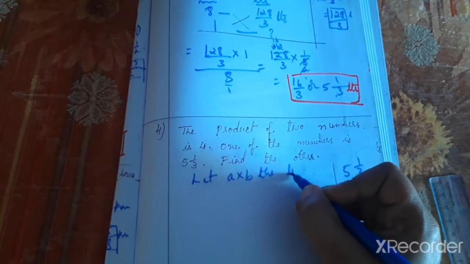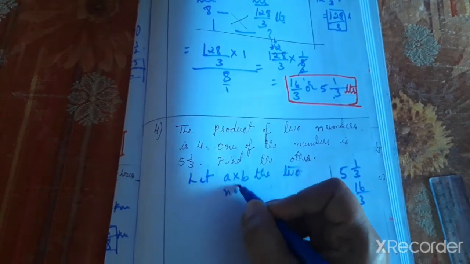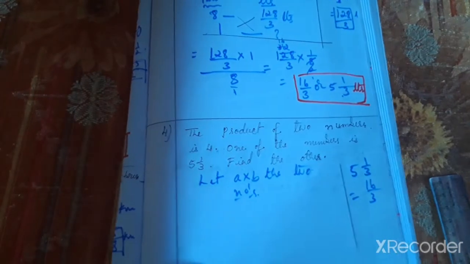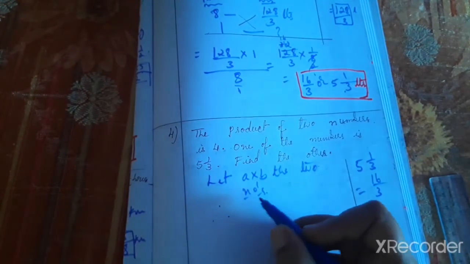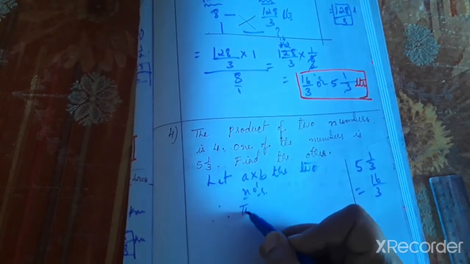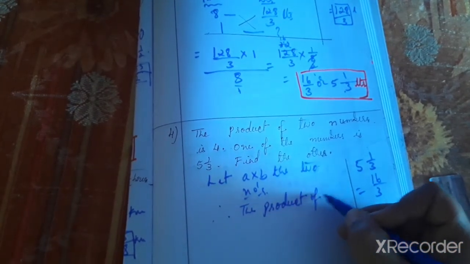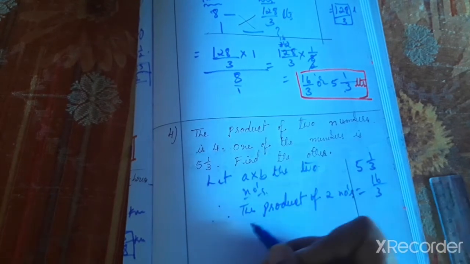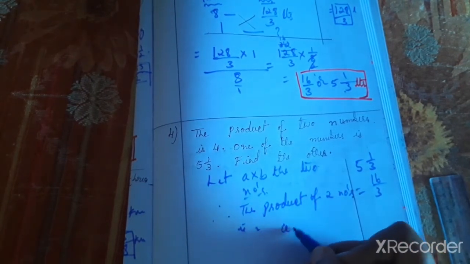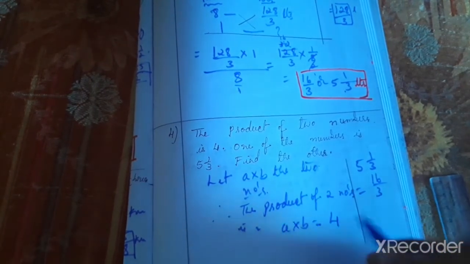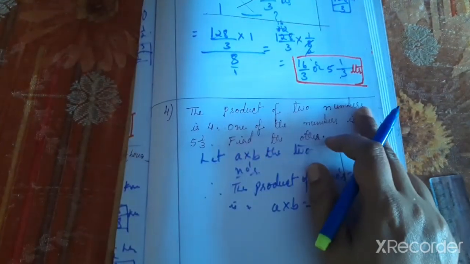Now let a and b be the two numbers. So the product of two numbers is a into b equal 4. Product means multiply.